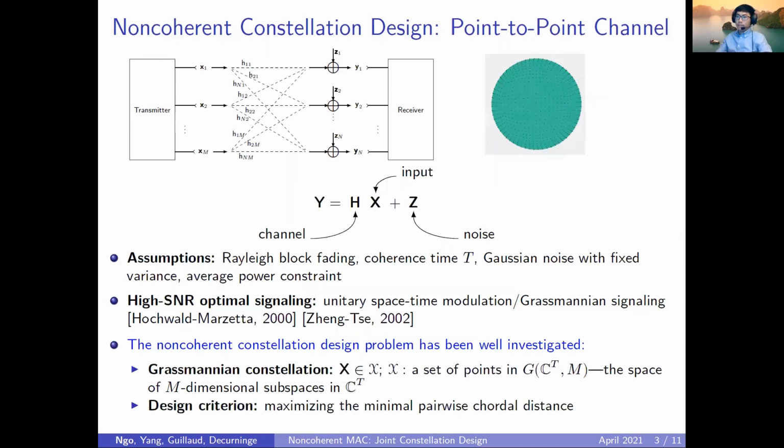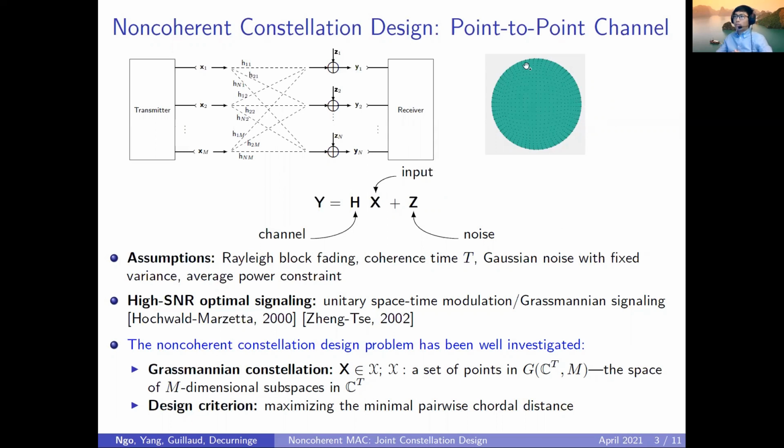And based on that, the constellation design problem for the point-to-point channel has been well studied. So we know that for this channel, we should jointly map the bits into the matrix X, which takes values from a finite discrete set of points in the Grassmannian manifold, which is the space of N-dimensional subspaces in a complex vector space. And this is called the Grassmannian constellation.